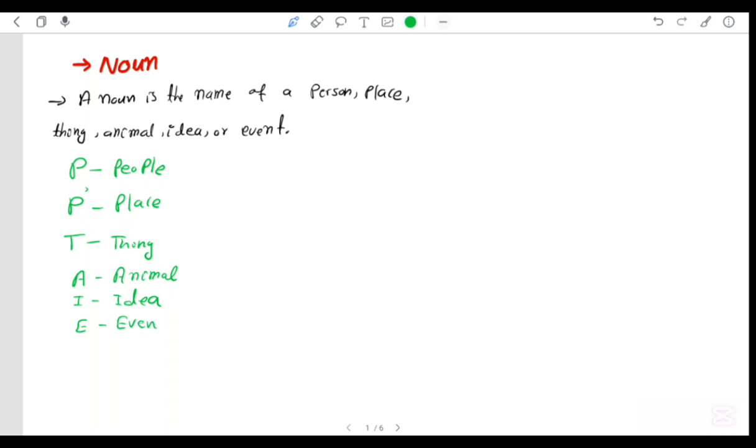So you can remember them by their first letters like P prime, T, A, I, E, right?